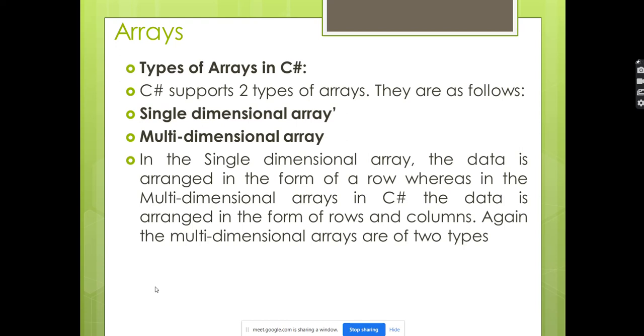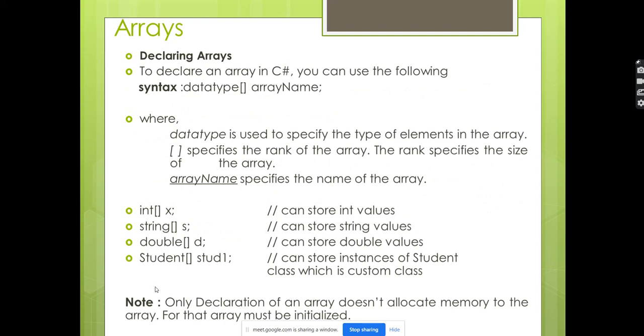Types of an array: two types, single and multi-dimensional. We'll go to this. Declaration: just the data type followed by the opening and closing brackets, followed by the array name. The opening and closing brackets identify that you are going to create an array. It specifies the type of an element of an array, and it also specifies the size you are creating.